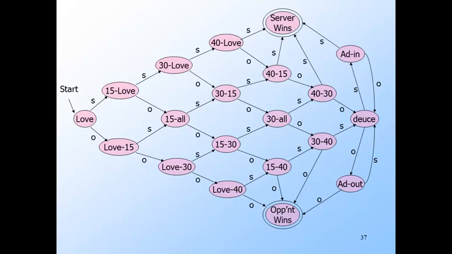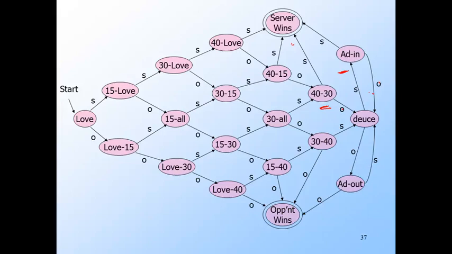Here's the tennis automaton we saw way back at the beginning of the course. Now, let's look at the states 40-30 here and advantage in. Input S takes them both to an accepting state, that is, server wins, and input O takes them both to deuce, here and here. Thus, no further inputs could ever distinguish 40-30 from advantage in. Similarly, 30-40 and advantage out are indistinguishable.